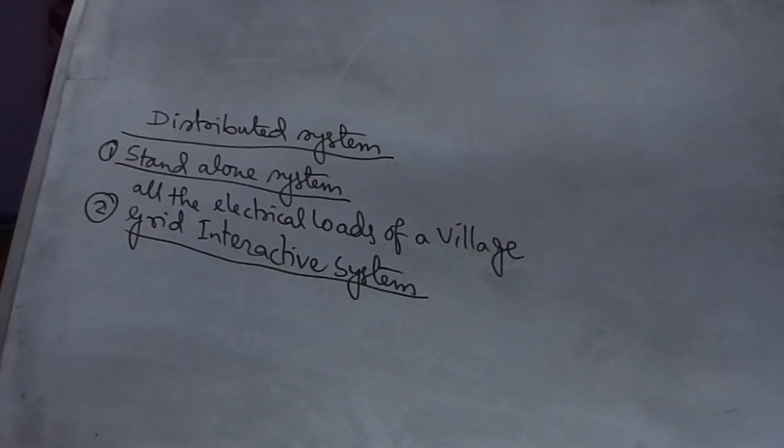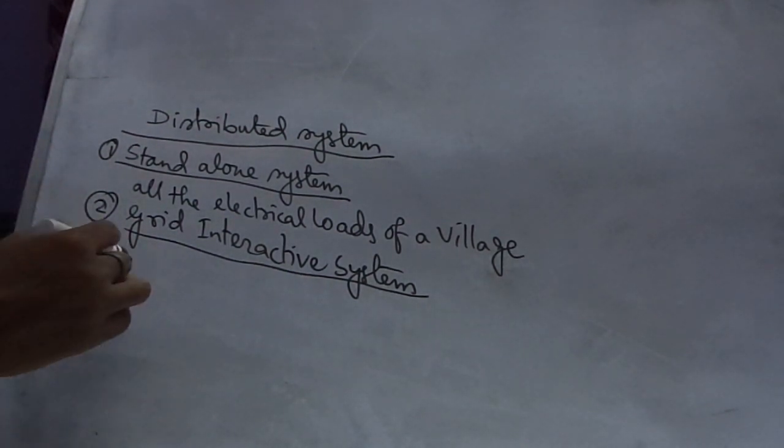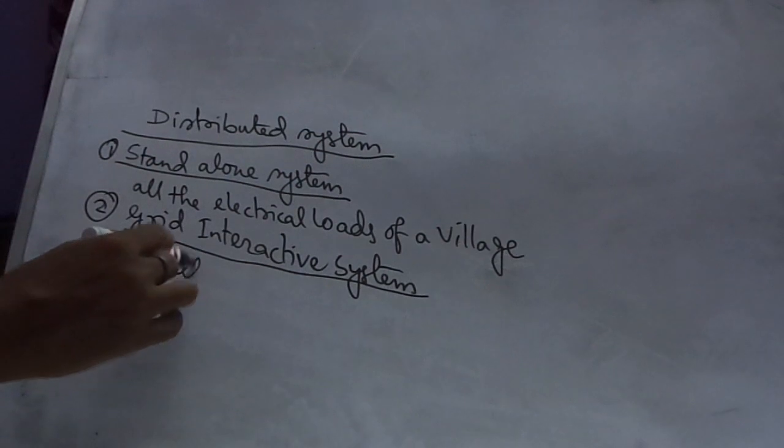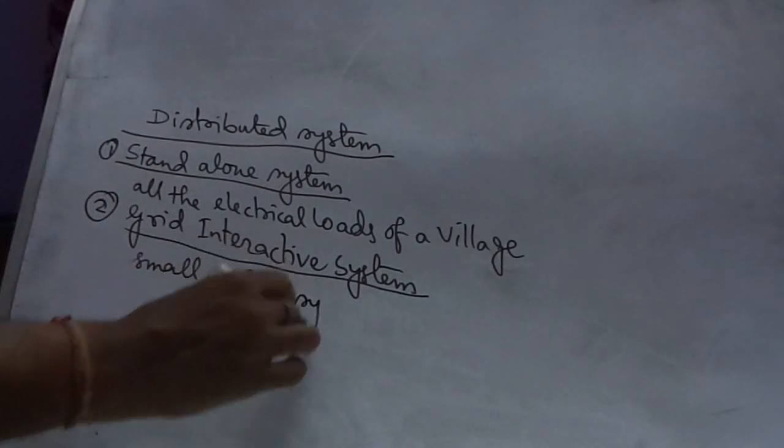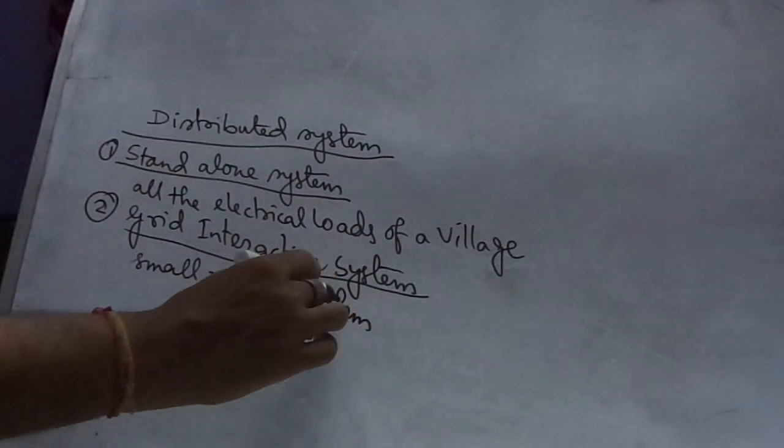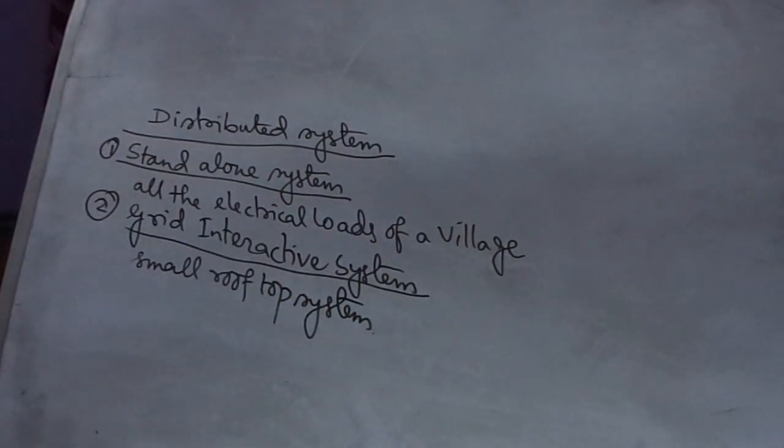It may be a small rooftop system owned and operated by the house owner, or a relatively bigger system.